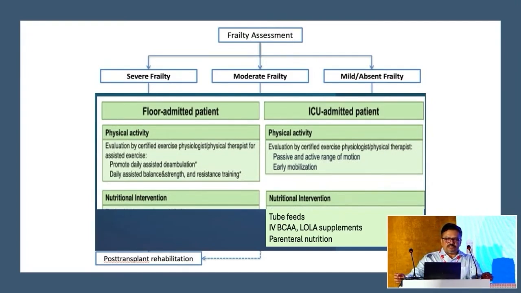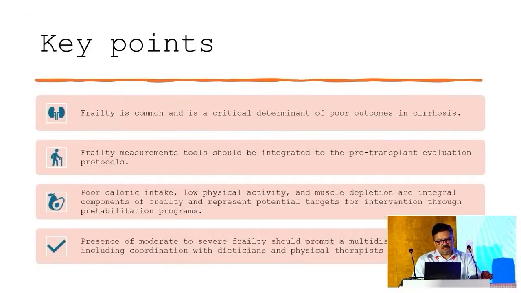And some of these patients might need tube feeds because your nutrition targets are not achieved by oral feeds. At times when there is gut failure, you might need parenteral nutrition, and in some of these very sick patients, we might use IV BCAA or LOLA supplements to improve the muscle mass. And always in very sick cirrhotics, the prehabilitation has to be continued post-transplant till the patient gets discharged.